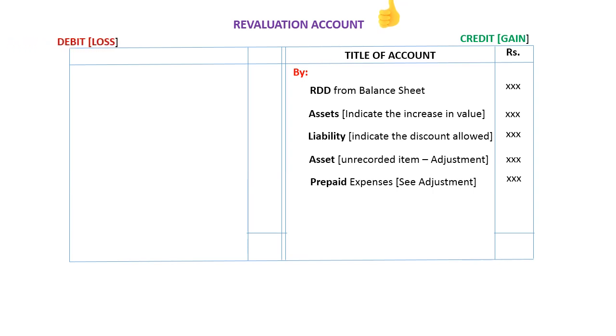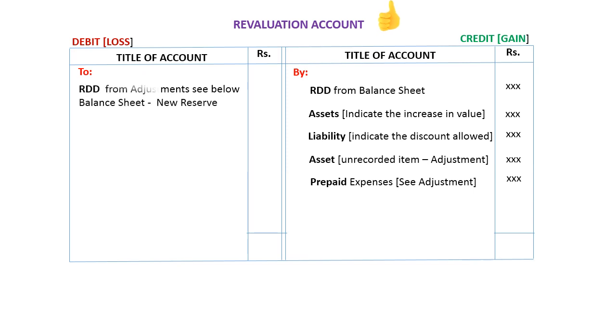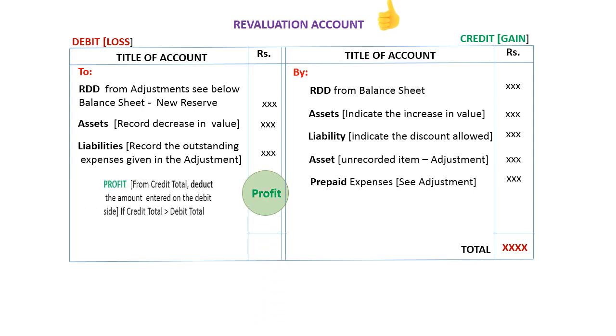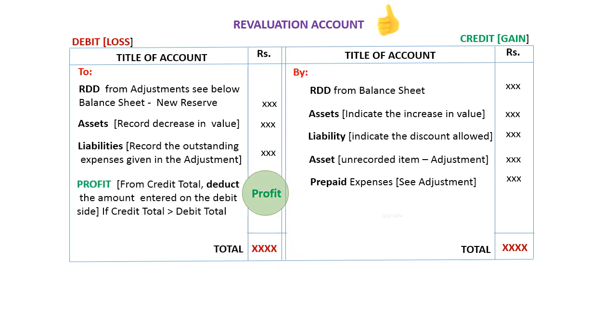Now switch on to the left hand side, debit side, loss, title, rupees. Again, all the items are noted down there. All the explanation, without any ambiguity, without any confusion, has been given there. Then insert the credit total, and the difference between the credit total and debit total is known as profit. This profit is nothing but the revaluation profit. On the other hand, if the debit total is more than the credit total, it's the revaluation loss.